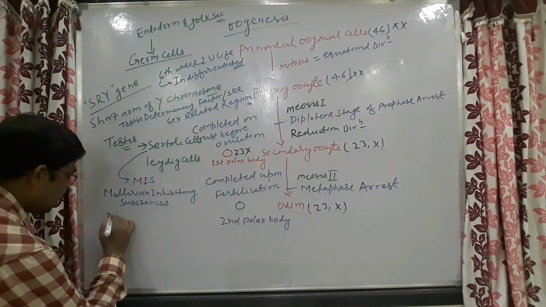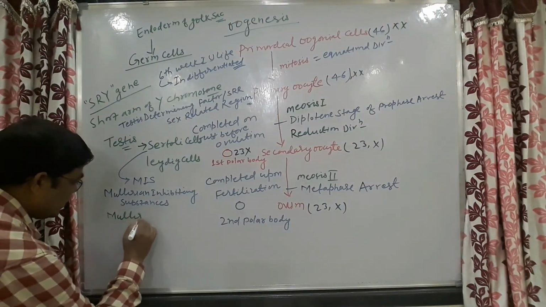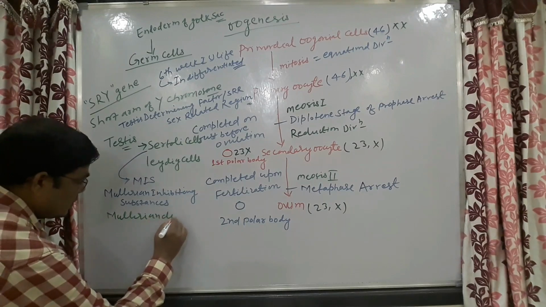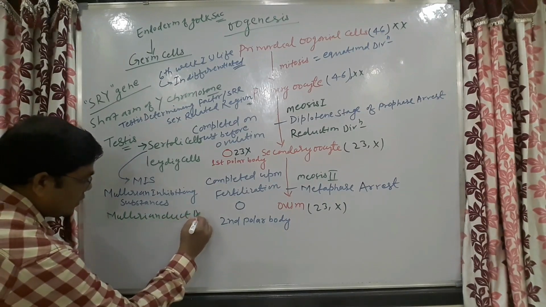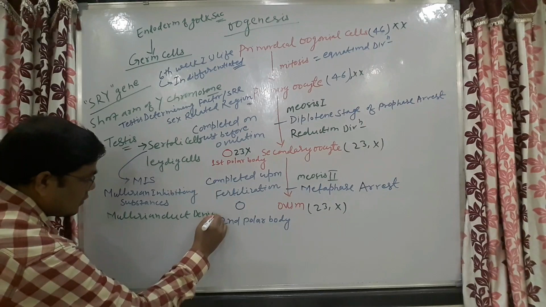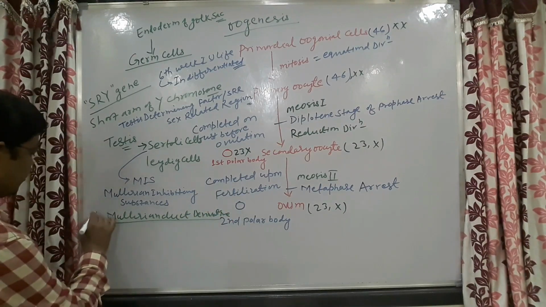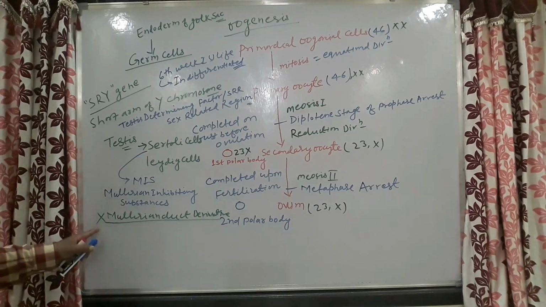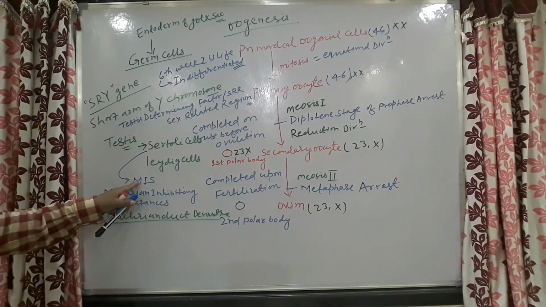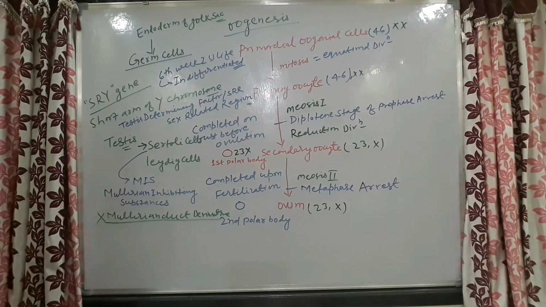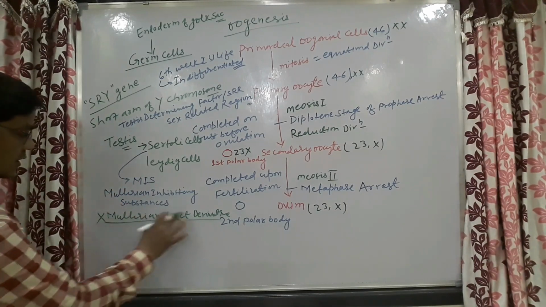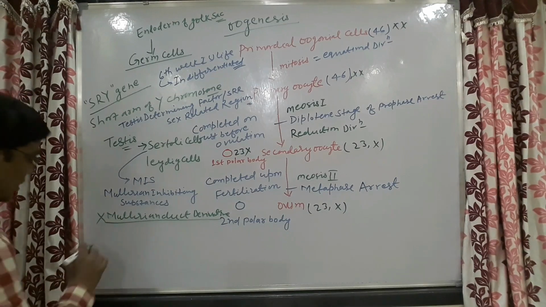What are the Mullerian duct derivatives? These will not be formed because of the Mullerian inhibiting substances. What are those?